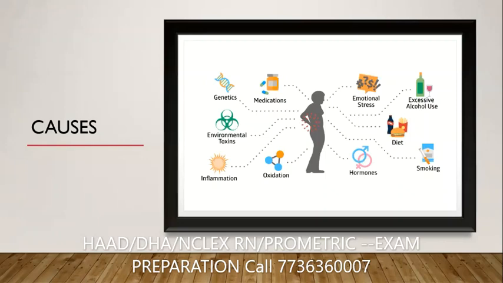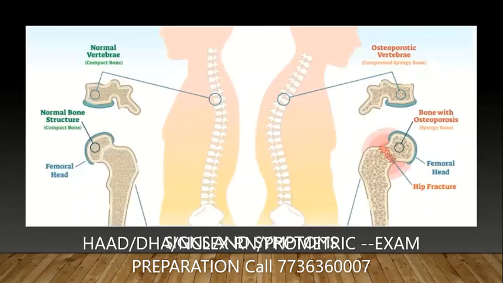That will also cause osteoporosis. And the causes, generally, are genetic or family history, and medication, which I have already explained: steroids, emotional stress and excessive use of alcohol, and diet, sedentary lifestyle, smoking, hormonal imbalances, inflammation and inflammatory processes of the body, and exposure to environmental toxins. Next we'll see what the signs and symptoms of osteoporosis are.